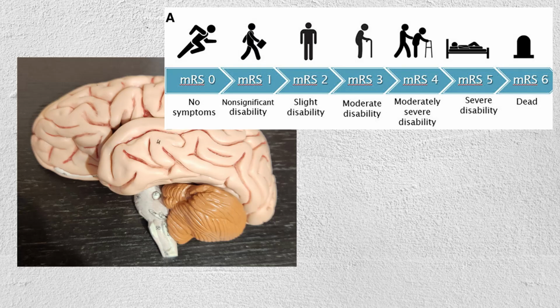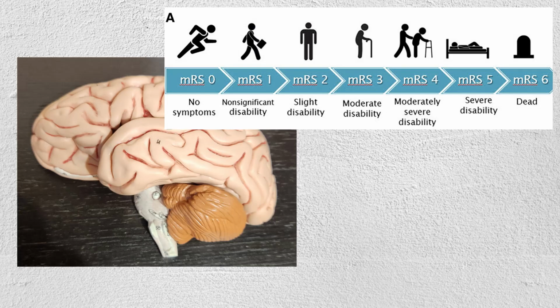F for face: ask the person to smile and check for drooping on one side. A for arms: check if one arm drifts downward when raised. S for speech: slurred speech or difficulty speaking. T for time: if any of these signs are present, it's time to call emergency services.